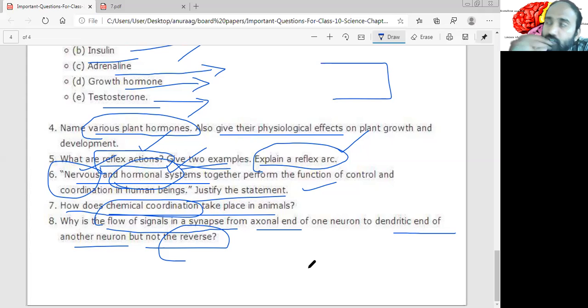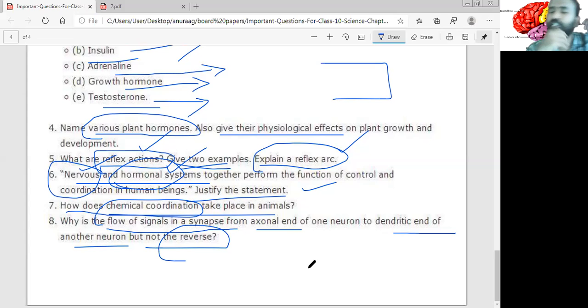Okay. See, first of all, if it happens in the opposite direction, see, the dendrite has receptors. Okay, receptors means like a dish antenna. Just for example, it's not a dish antenna. Okay, it looks like a dish antenna. So what is the function of dish antenna? It receives the signal, right? So dendrite has specialized protein which receives the neurotransmitter. It cannot emit the neurotransmitter. Understood? So it is configured like that.